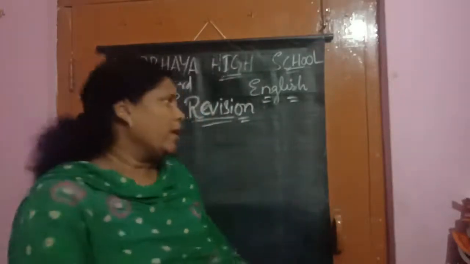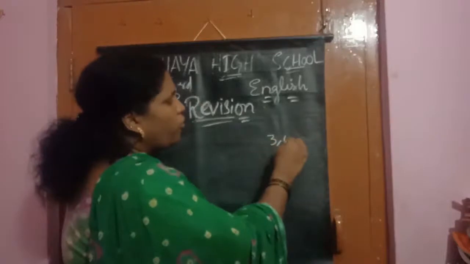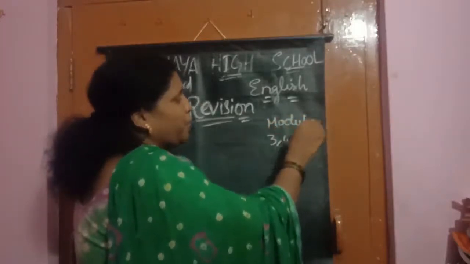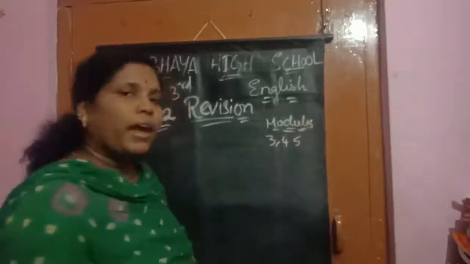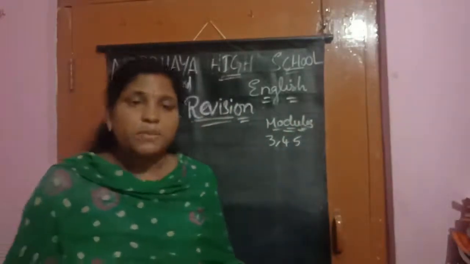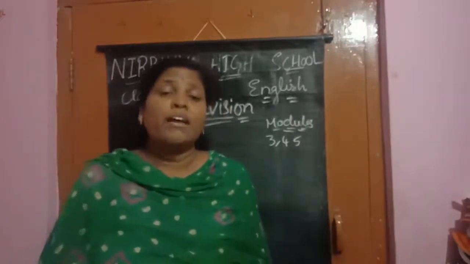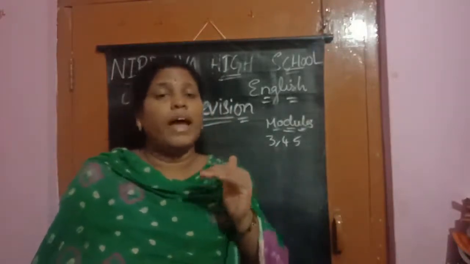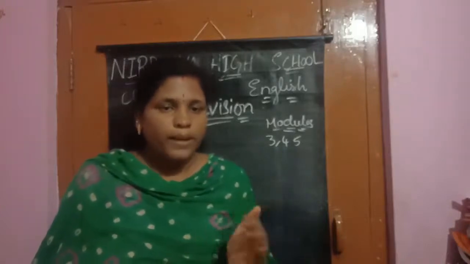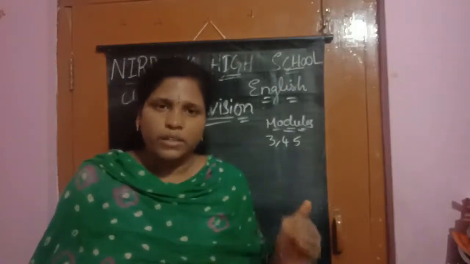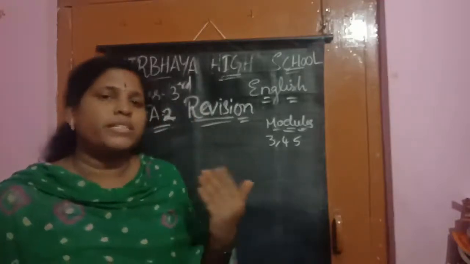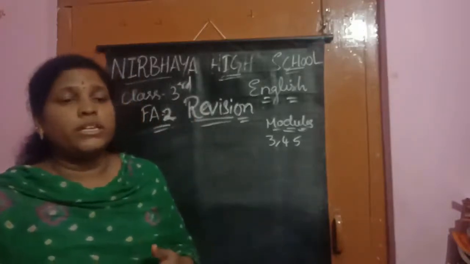We will do today module 3, 4, 5. Modules vocabulary part. Yes, children. And after that, we will see what we have to do. Now, vocabulary part. What it is? Prefix. Prefix means what, children? The base word. We will add another word at the beginning of the base word, that is called a prefix. It changes the meaning to the opposite. It gives a different meaning.